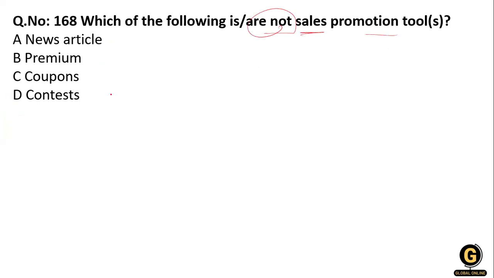Option A: news article, premium, coupon, contest. So it's not sales promotion. Sales promotion tools means it's kind of advertisement, but how do you promote your sale? It's not advertisement. Advertisement is a different thing and sales promotion is a different thing. You just want to increase your sale or promote it. So you give the premium to them, you give the coupon to them, and make a contest. Whoever wins the contest gets a ticket, and you will go here and there.